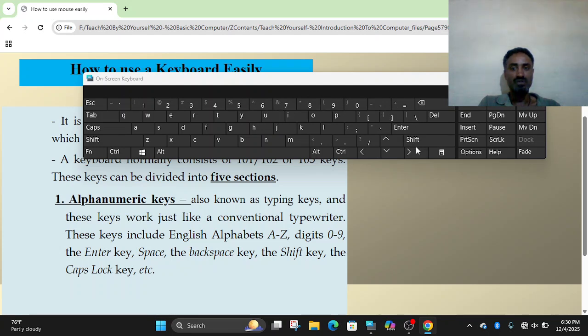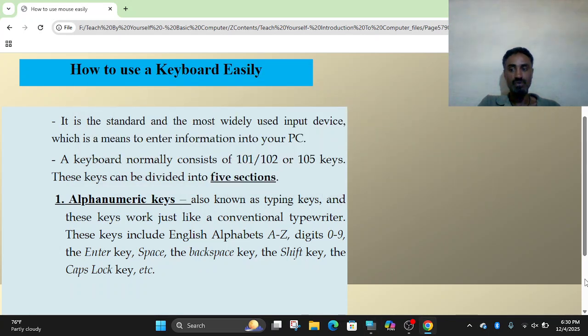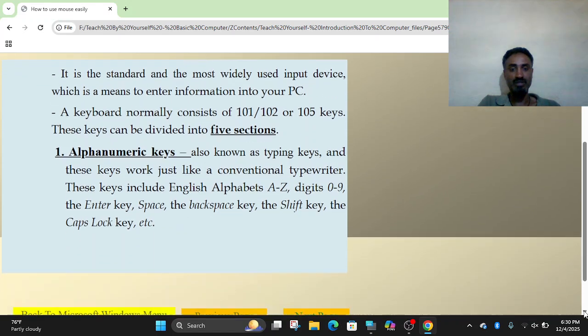For instance, if the caps lock is off, shift plus A helps you to type the uppercase or capital letter. The caps lock key helps you to type uppercase or capital letters. If the caps lock is on, it's possible to type uppercase or capital letters. The first section is alphanumeric keys.